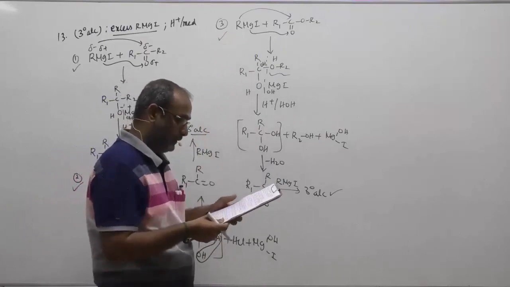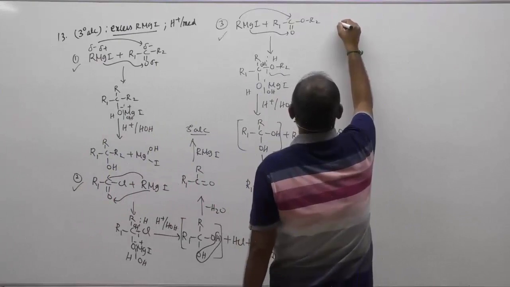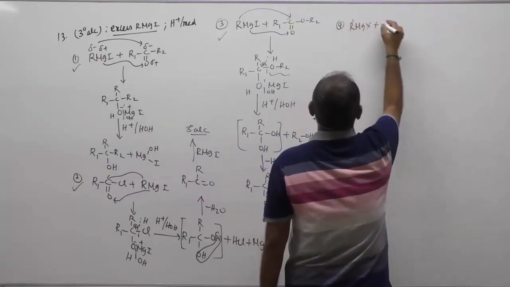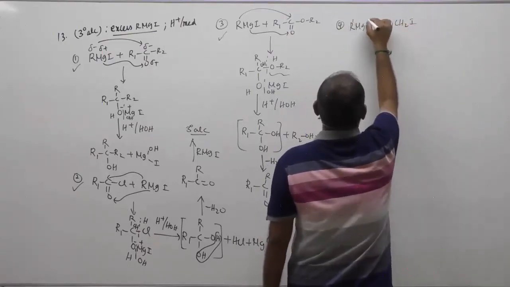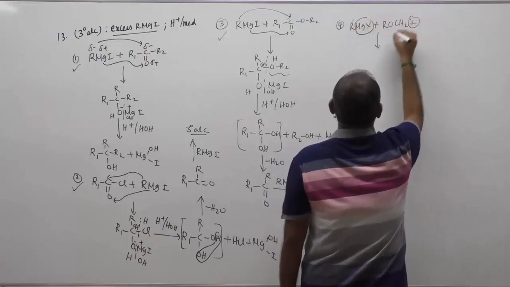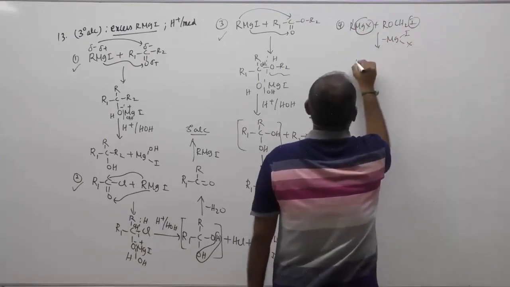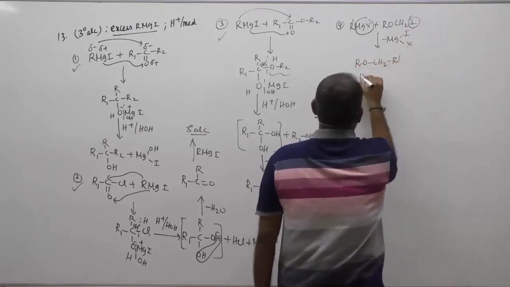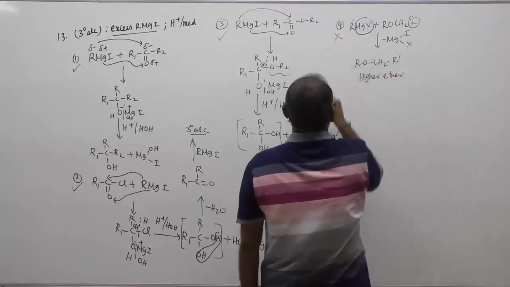And what about your next one? ROCH2I, with your Grignard reagent RMgX. What will happen? The MgX and then I will be removed as magnesium hydroxy halide, and we will have the formation of ROCH2R. This is called a higher ether. Therefore, it does not form tertiary alcohol.